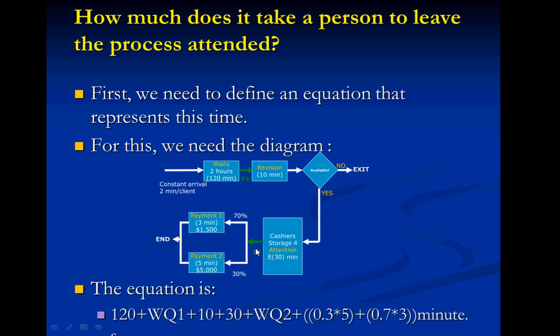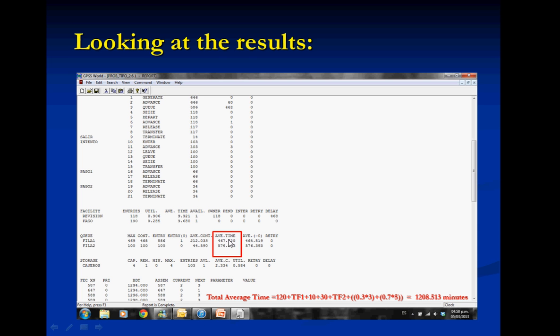Then we wait in another line. This is the waiting line for queue number 2. And then we split our time. 70% takes 3 minutes to be attended, and 30% takes 5 minutes to be attended. And this is the equation for this. We run the program, we see the results, we see the average time, and we establish that the waiting time in this problem is 1,208 minutes, 513.